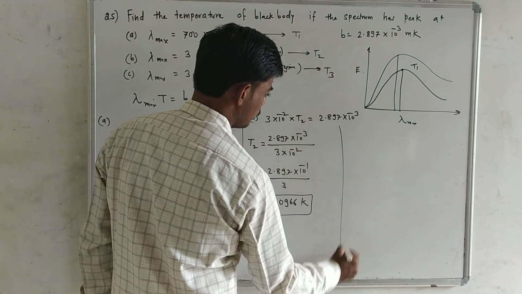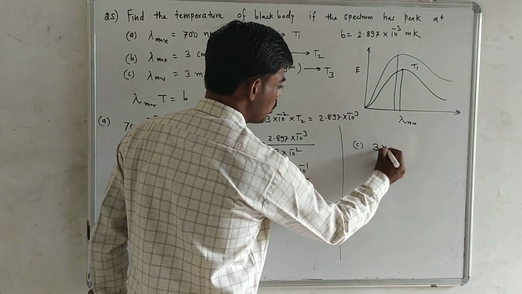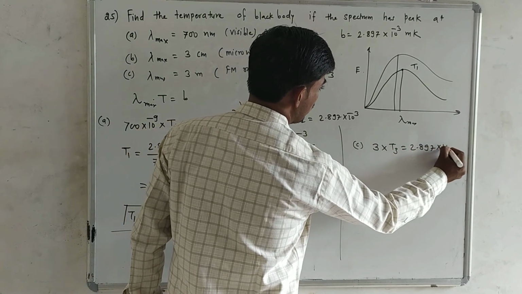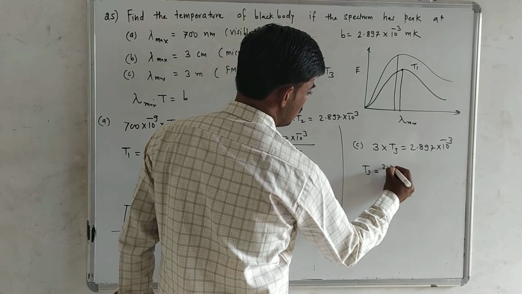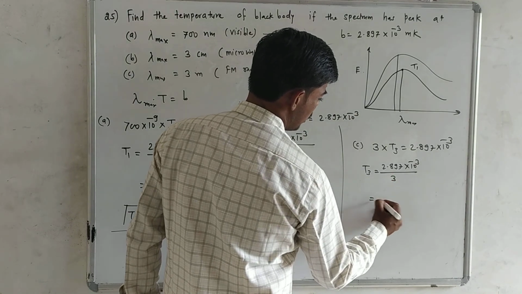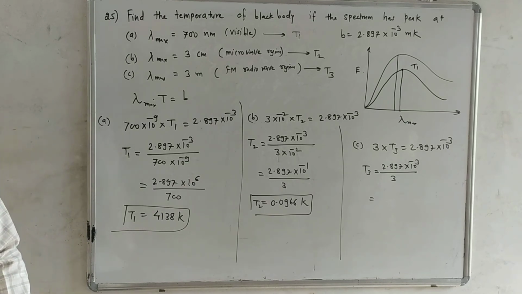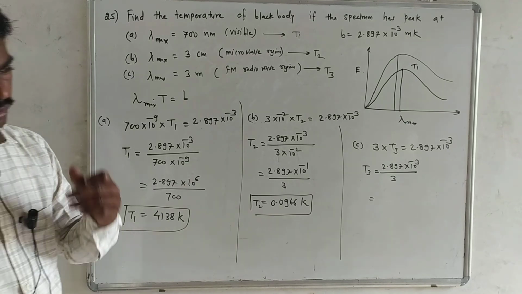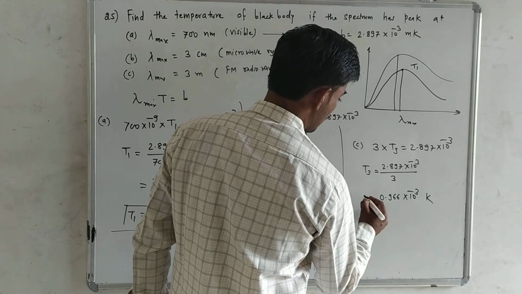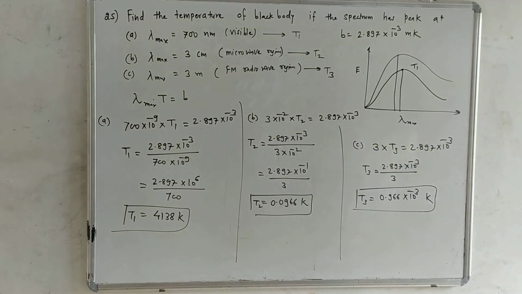Then third, again apply same condition. Lambda max is 3 meter. No need of conversion because meter is standard unit. T3, B is 2.897 into 10 raised to power minus 3. T3 is equal to 2.897 into 10 raised to power minus 3 divided by 3. So answer is 0.966 into 10 raised to power minus 3 Kelvin. So these are the final results T1, T2, T3.